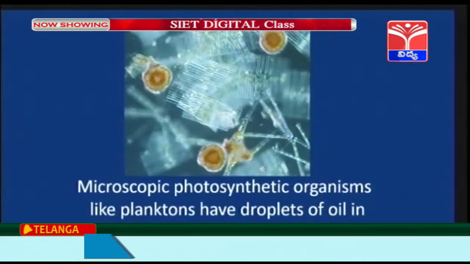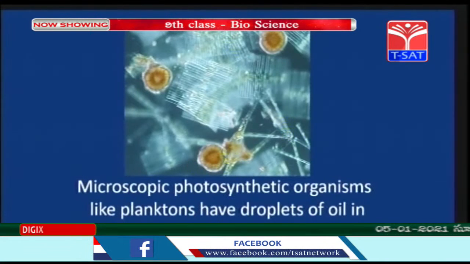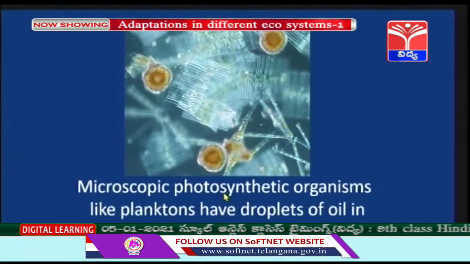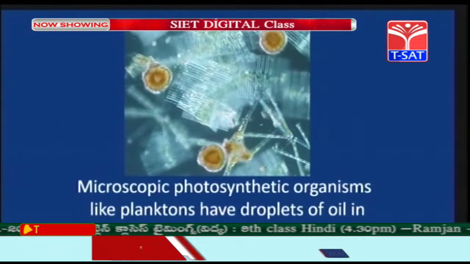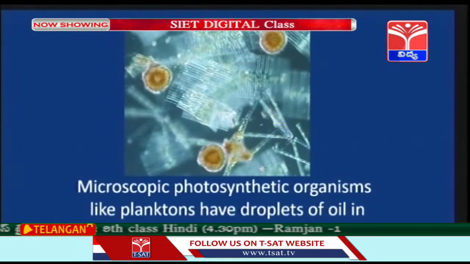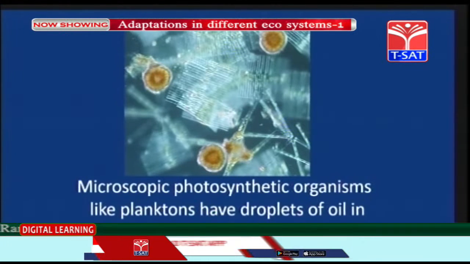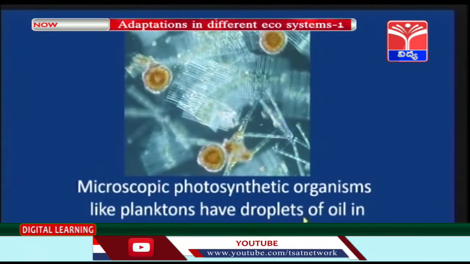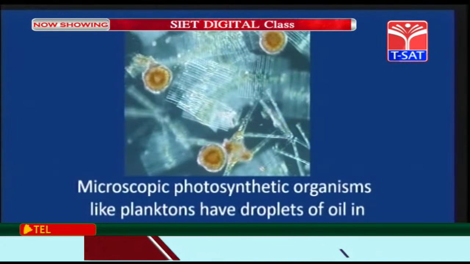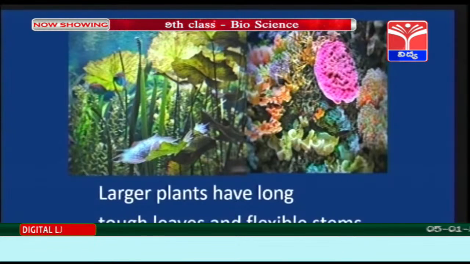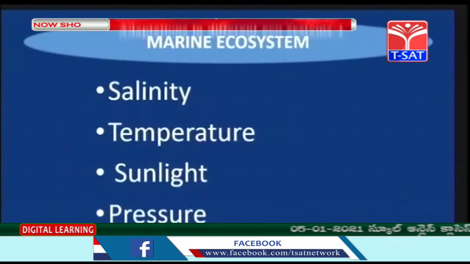So children, these are the tiny droplets of water. Children, when you pour oil on the water, it will float on the surface of the water. So oil acts as a floating substance. So the microscopic photosynthetic organisms like plankton have droplets of oil in their cells that keep them afloat. The larger plants have long, tough leaves and flexible stems.